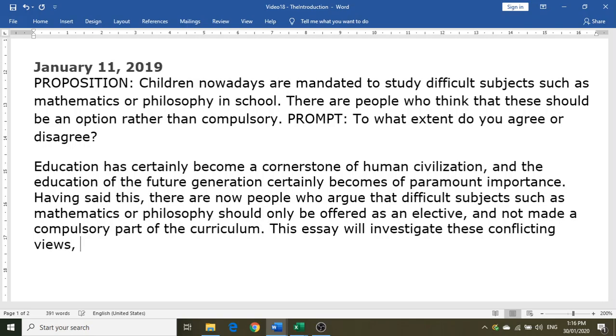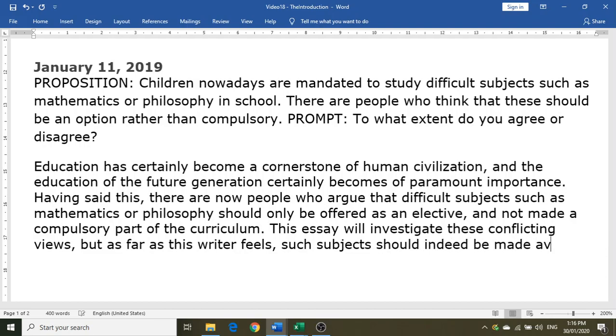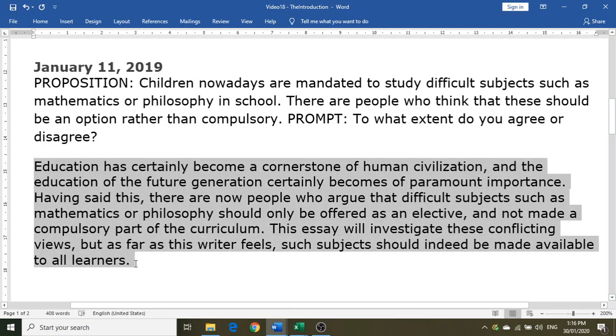In the end, maybe we'll just now segue into the thesis statement. But as far as this writer feels, such subjects should indeed be made available to all learners. Okay, there. So all of that are now the elements of the introduction for that particular question prompt, logged at 78 words. Okay, the four elements.